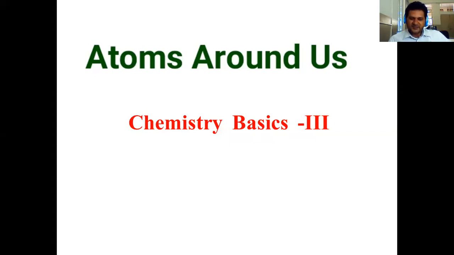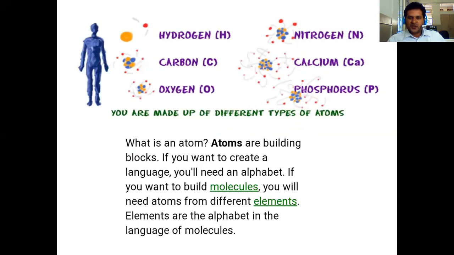For all ions, compounds, molecules, atom is the main basis. Atom is the main basis of all sources. So we have to understand what is an atom. Our body, not only the human body, all living and non-living things are made up of atoms. The most common atoms in the human body are hydrogen, carbon, oxygen, nitrogen, calcium, and phosphorus.